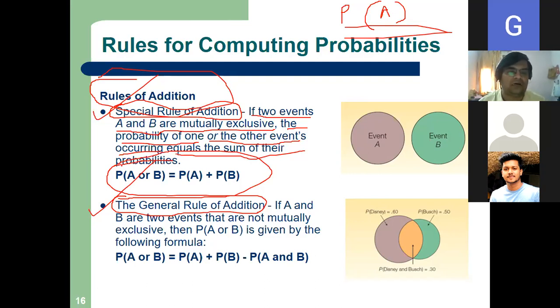So in symbols, how do we write this? Probability of A or B. What does this mean? P(A or B): the probability that either A occurs or B occurs is equal to the probability of A plus the probability of B. Now see, if the two events are mutually exclusive, what does this mean? In set theory, we know event A occurs and event B occurs, there is no overlapping.